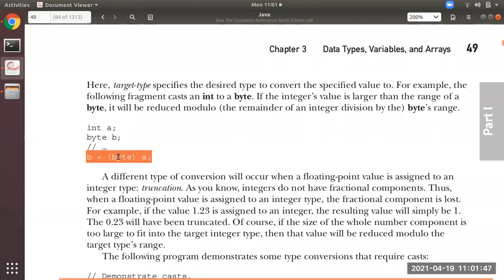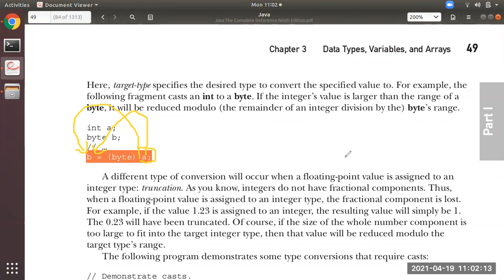In this example, as you can see, a is an int value. It is trying to store a into b. Means over here, the source value is a, and it is trying to store it into the destination value b. The destination is a byte variable, means assigning a larger size value to a smaller size value.